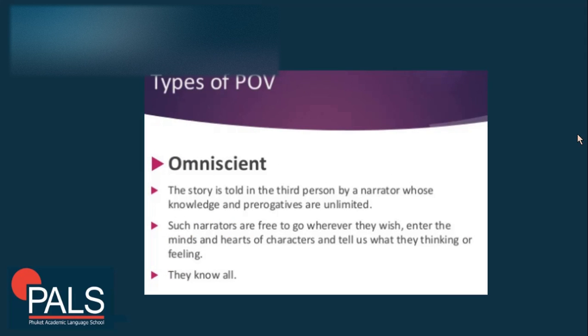So there are many types of point of view. There is what we call the omniscient point of view. This is when the narrator knows everything, knows how the characters feel, knows what will happen next. So the key word here is all knowing, or they know all.